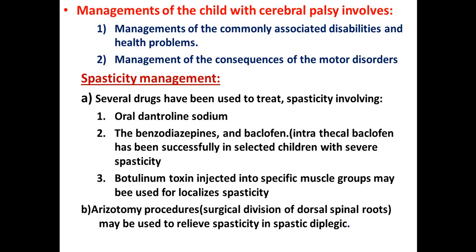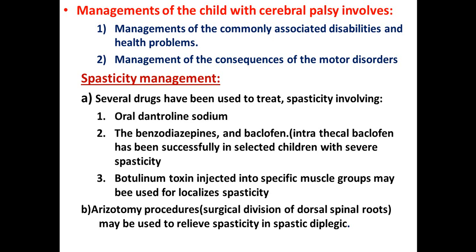So for spasticity management, first of all, we have medications. Start with treatment like oral dantrolene sodium, benzodiazepines, and baclofen. Intrathecal baclofen has been used successfully in selected children with severe spasticity, just to decrease the contraction, as it causes severe pain, and spasticity is a painful condition.